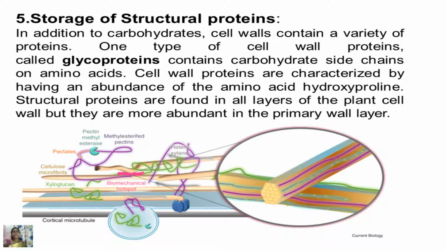The fifth function is storage: the cell wall is a site of storage of structural proteins. In addition to carbohydrates, cell walls contain a variety of proteins. One type of cell wall protein, called glycoprotein, contains carbohydrate side chains and amino acids, and the cell wall proteins are characterized by having an abundance of the amino acid hydroxyproline. The structural proteins are found in all layers of the plant cell wall, but they are more abundant in the primary cell wall layer. Again, the picture depicts the complex arrangement of the structural proteins in the cell wall.